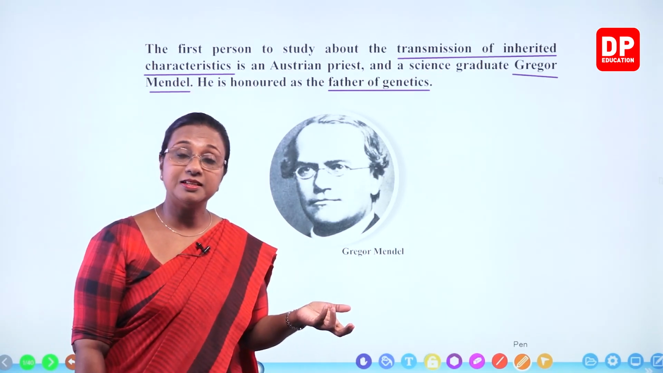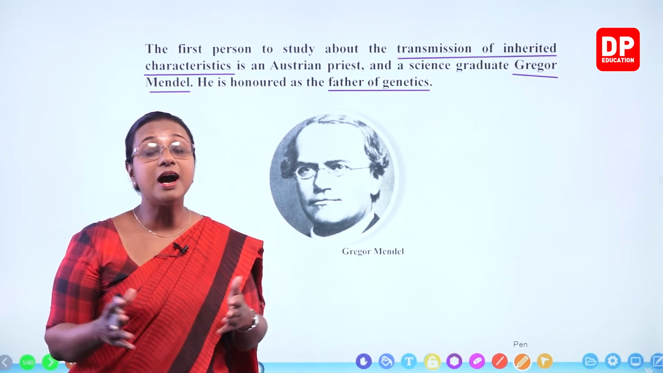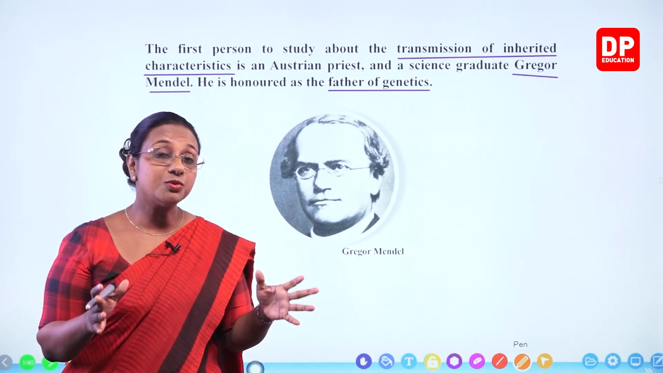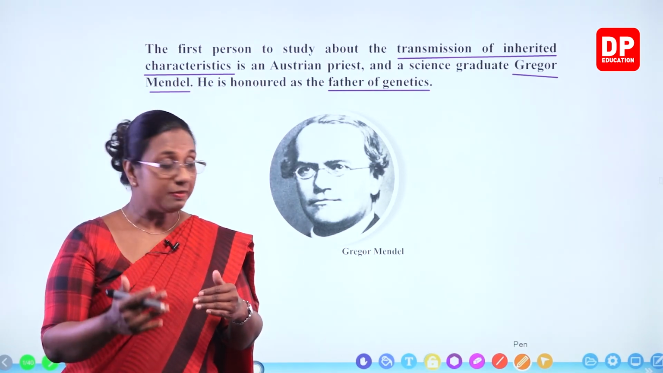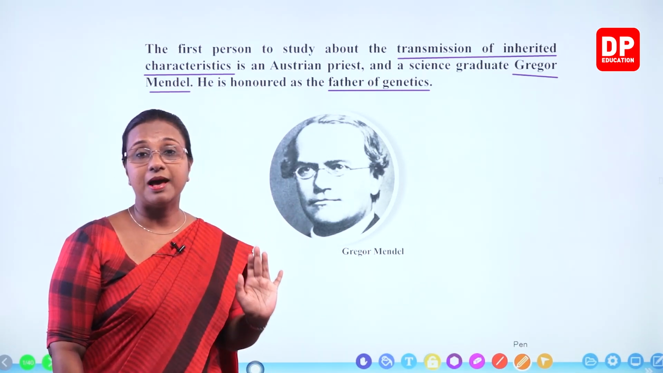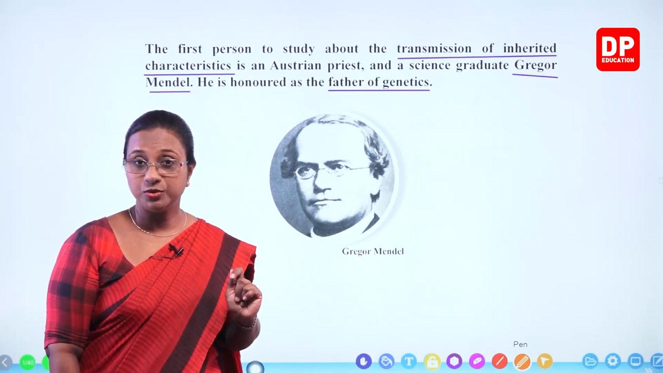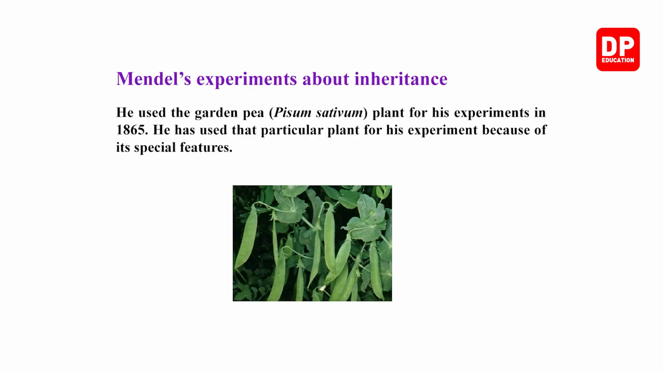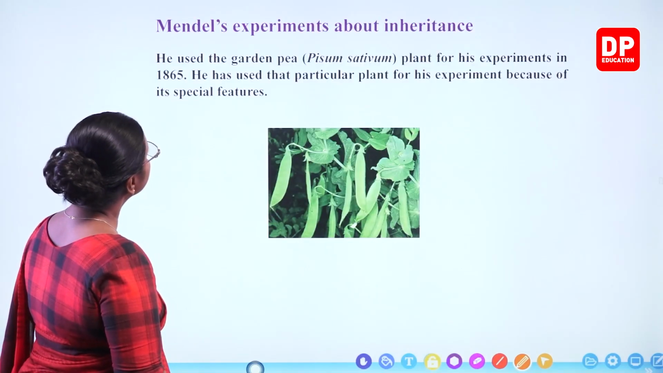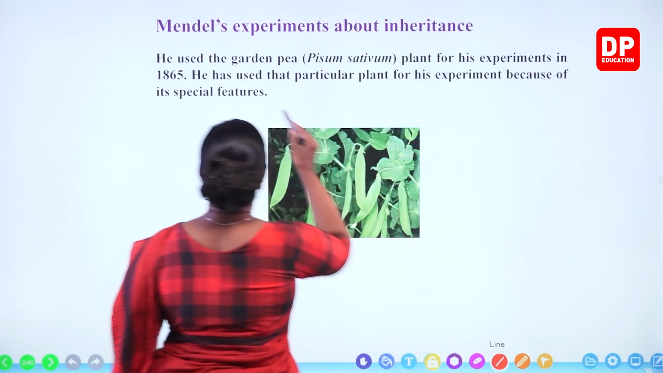He actually selected the plant Pisum sativum. Pisum sativum is the garden pea plant. So it has so many desired characteristics that made him select the garden pea plant as the plant for his experiment. So with that, we will move on to the next part of the lesson. Mendel's experiments about inheritance. So he used the garden pea plant. Like I told you all, the garden pea plant, it's very important.